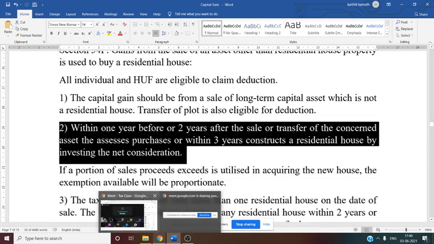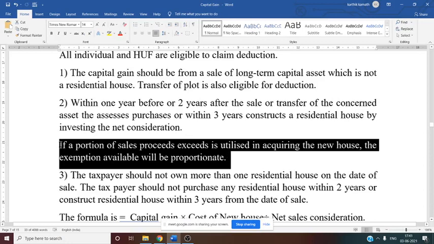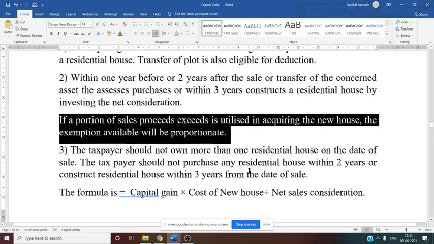Net consideration in the sense of sales less selling expenses incidental to the sale, which may be given in the problem. Now, if the proportion of sales proceeds utilized in acquiring the new house is less than the net consideration, the exemption available will be proportionate. So how do we calculate the proportionate exemption? There is one formula they have given you.